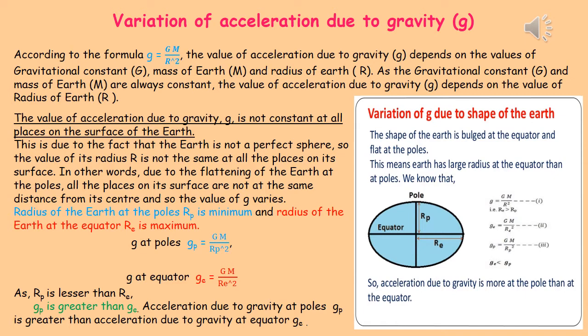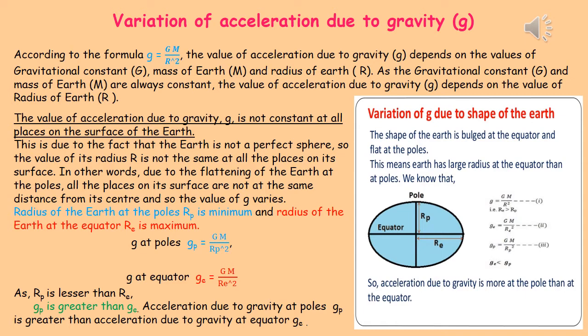So if we substitute these values, we can say that the acceleration due to gravity at the pole, small gp, is equal to capital G capital M by rp square, where rp is the radius at the pole, and small g at the equator, ge, is equal to capital G capital M by re square.